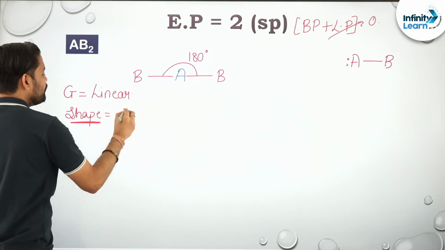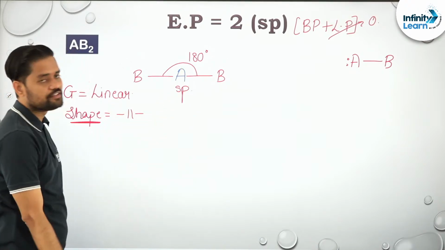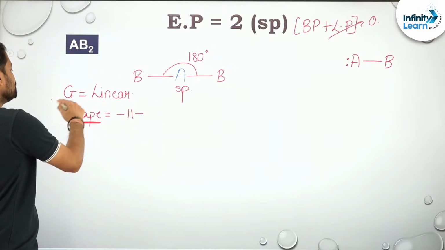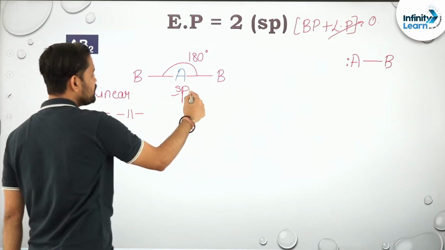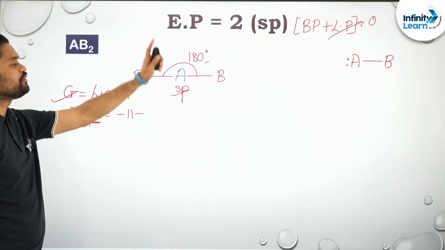Okay, and over here it's the same thing. Its hybridization is sp and its bond angle is 180 degrees. We'll be discussing the same things in the entire session: geometry, shape, hybridization, and bond angle as well. Okay, so that is electron pair equal to 2.